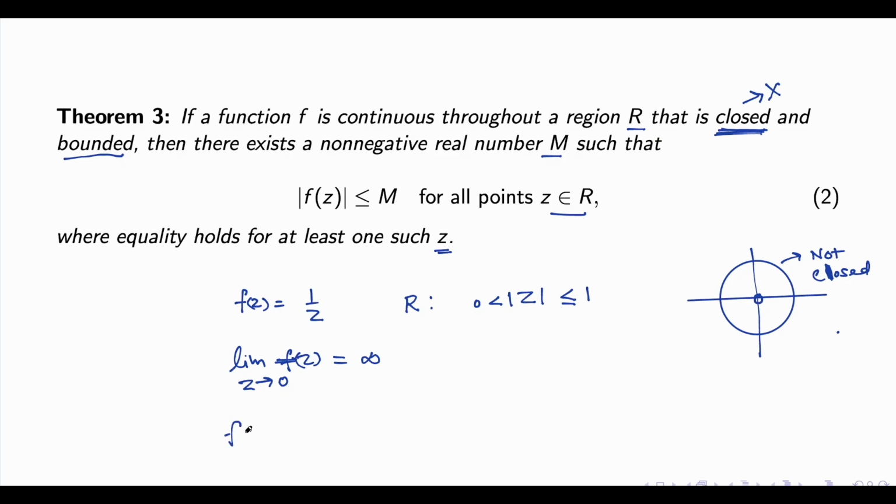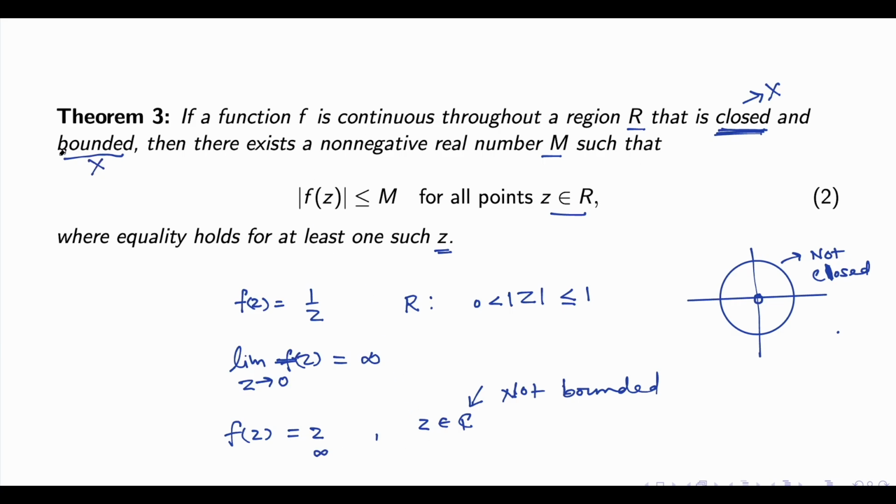Or else if I say f(z) is equal to z only, and if I say z belongs to C, then z can take infinite values as well. So this domain is not bounded. The whole complex plane is not bounded. If not bounded, if I take z tends to infinity, this again gives an infinite value. You got it or not?